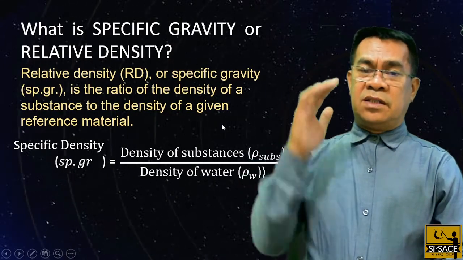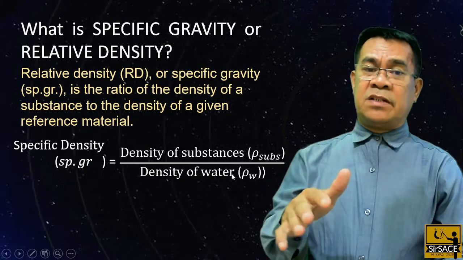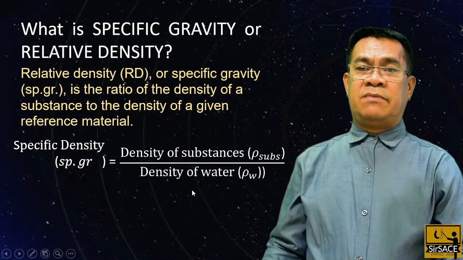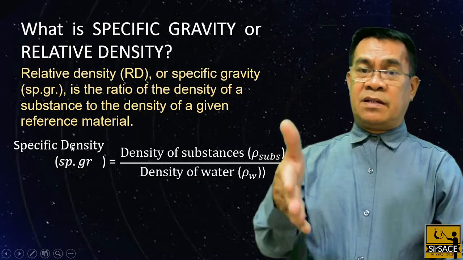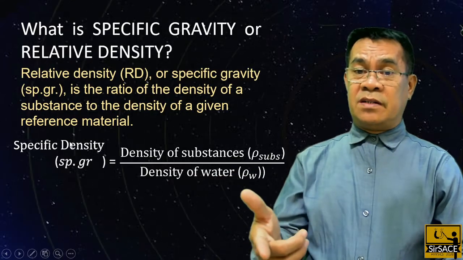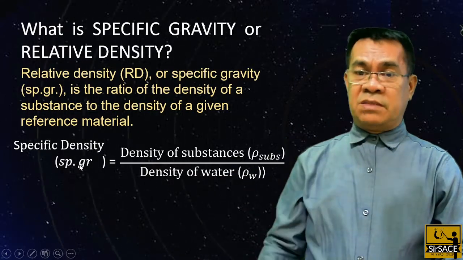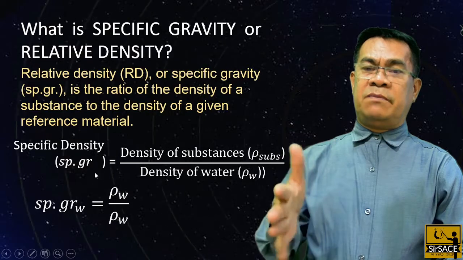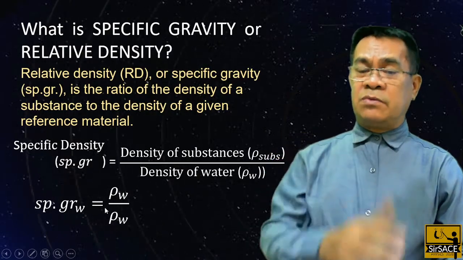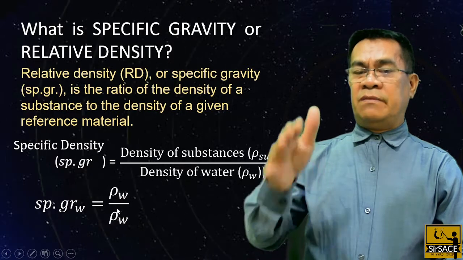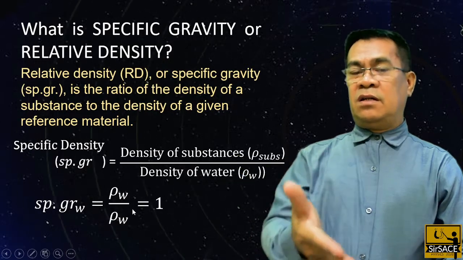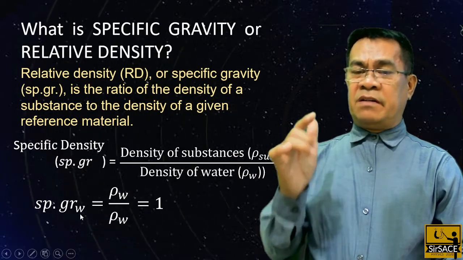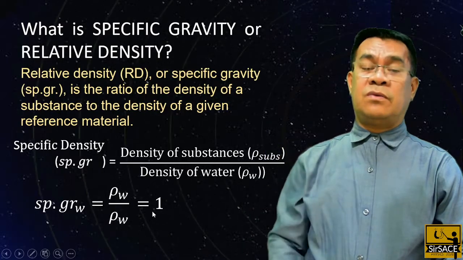So again, the density of the substance divided by the density of the reference material, we call that specific gravity, or relative density. You can change this to specific gravity or SPGR. So what is the specific gravity of water with respect to water? It should be the density of water divided by the density of water, which means 1, because the values are the same. So 1 is the specific gravity of water with respect to water.